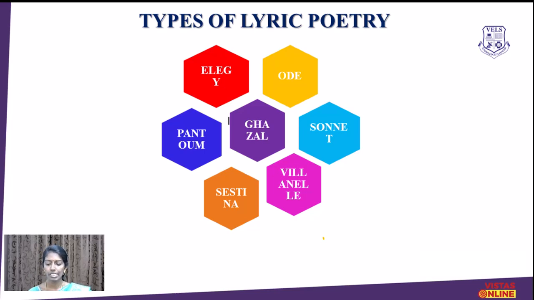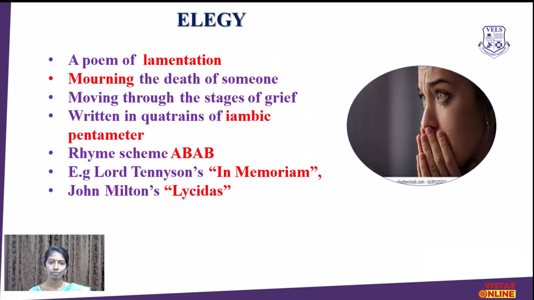Now let's see one by one. First, elegy. What is an elegy? Elegy is a poem of lamentation. Usually, if a person dies, the beloved people, the ones who loved the deceased, will write or compose a poem of mourning.